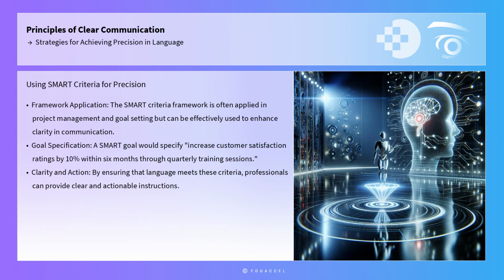For example, instead of saying, "improve customer satisfaction," a SMART goal would specify, "increase customer satisfaction ratings by 10% within 6 months through quarterly training sessions." This level of specificity eliminates ambiguity and provides a clear path for implementation.